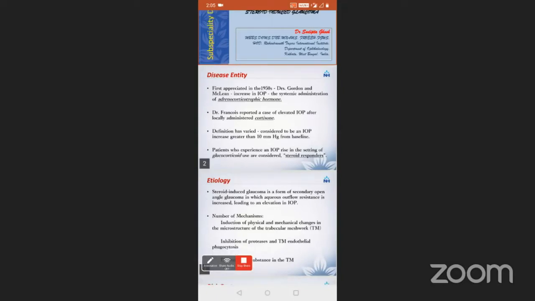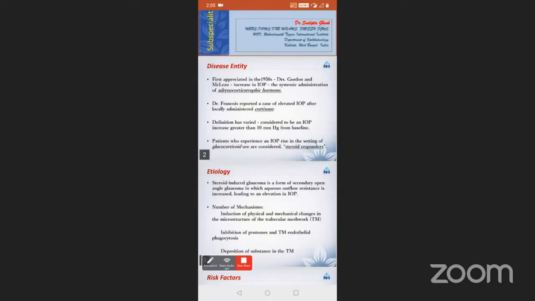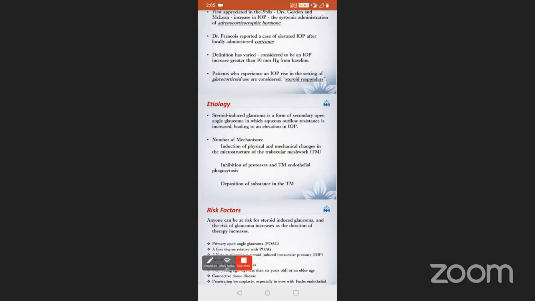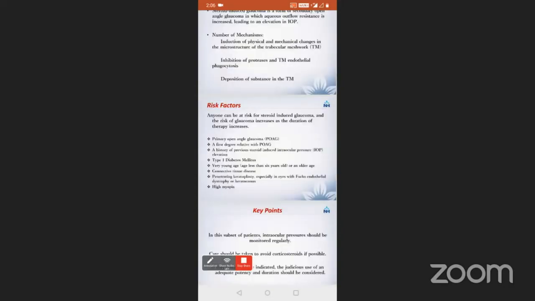Coming to the etiology, steroid-induced glaucoma is a form of secondary open-angle glaucoma in which aqueous outflow resistance is increased, leading to an elevation in intraocular pressure. A number of mechanisms have been postulated: the induction of physical and mechanical changes in the microstructure of the trabecular meshwork, the inhibition of proteolysis and trabecular meshwork endothelial phagocytosis, and deposition of substance in the trabecular meshwork.